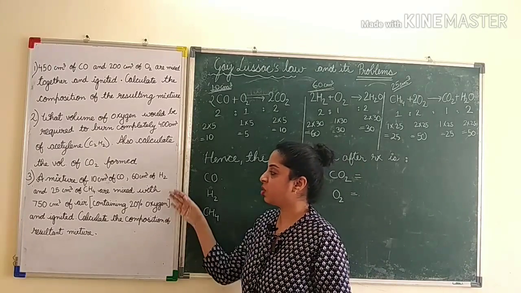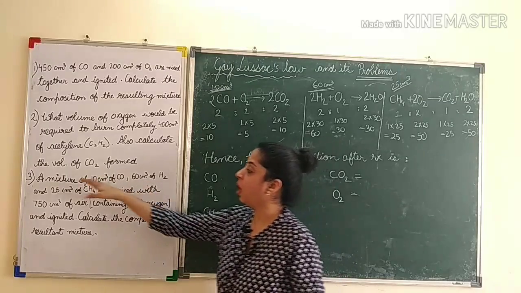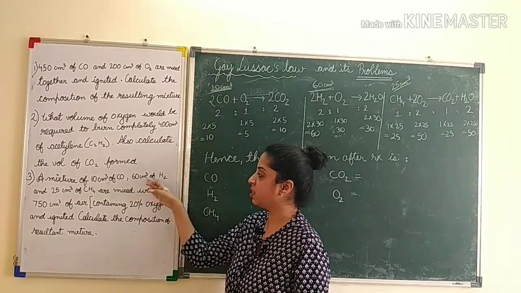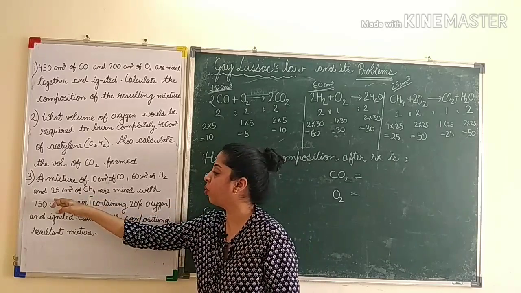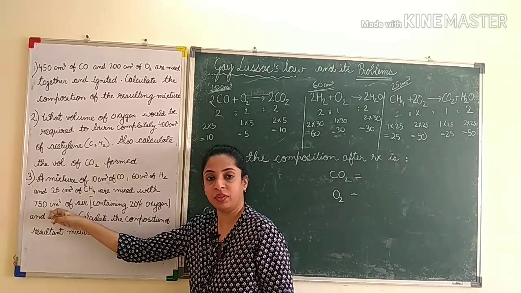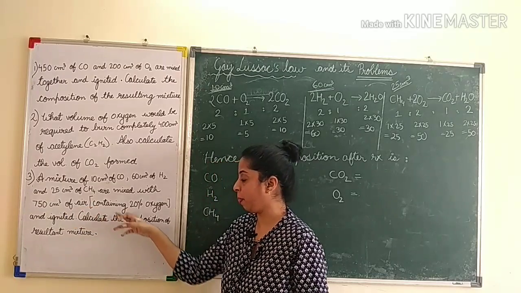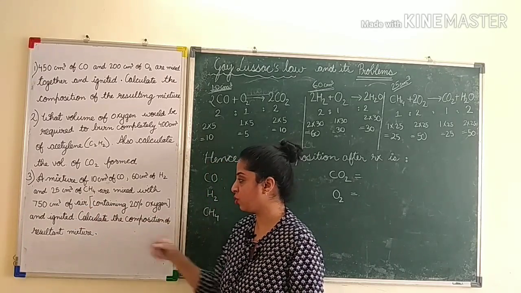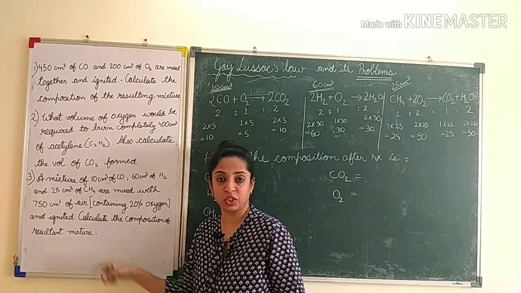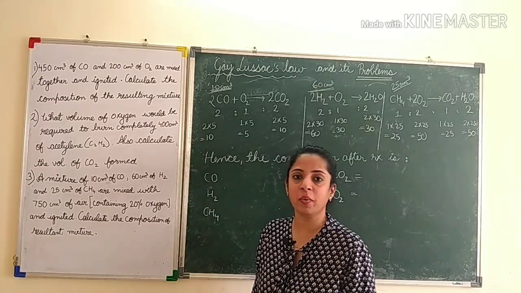Now children, let us look at this sum. A mixture of 10 centimeter cube of carbon monoxide, 60 centimeter cube of hydrogen and 25 centimeter cube of methane are mixed with 750 centimeter cube of air, which is containing 20% oxygen, and ignited. Calculate the composition of the resultant mixture. Now read the question very carefully.